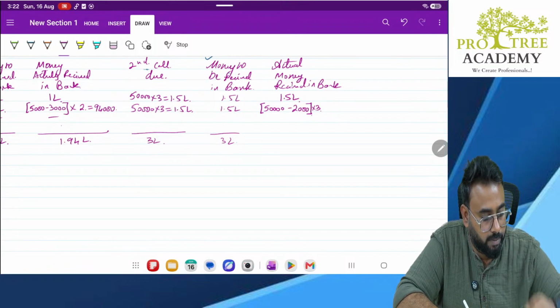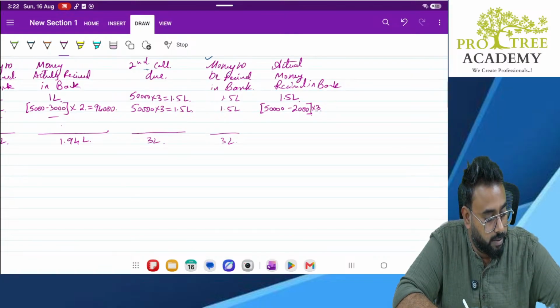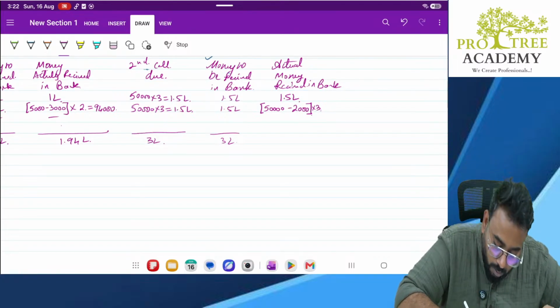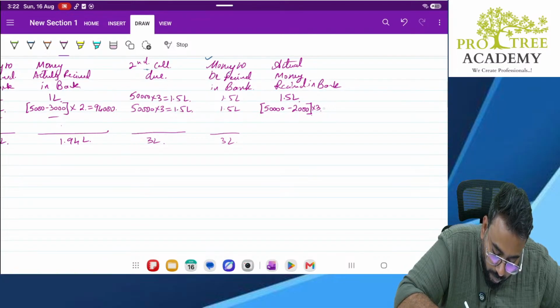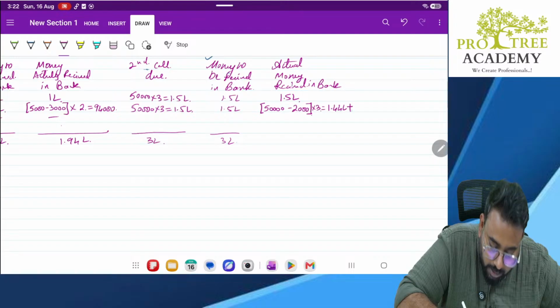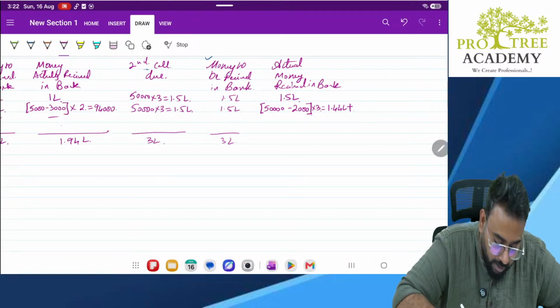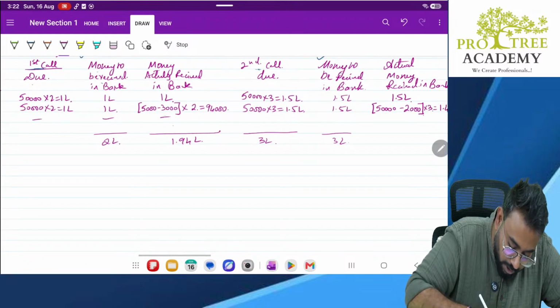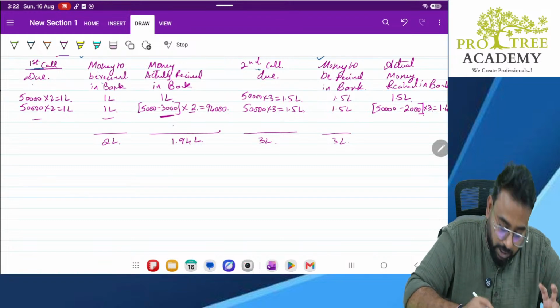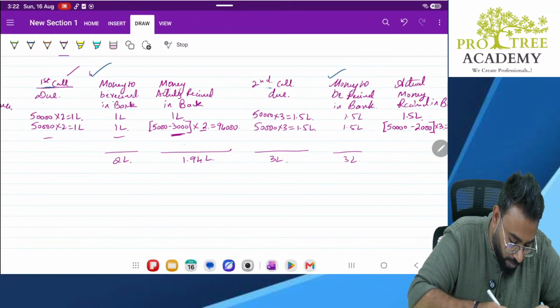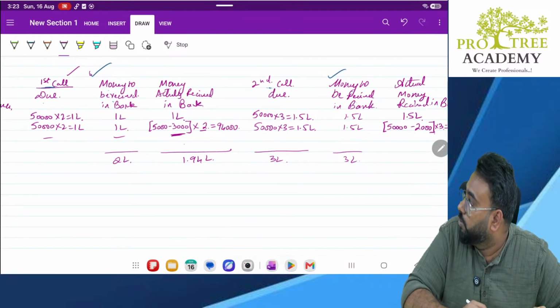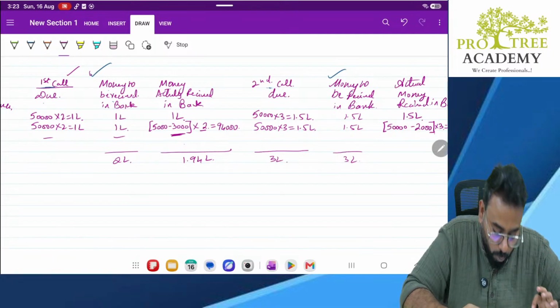Calculate it, please. 48,000 into 3, 1.44 lakhs plus, understand, these 3,000 shares on whom 2 rupees was receivable. That is the first call was receivable on these 3,000 shares. That is 3,000 into 2, 6,000.